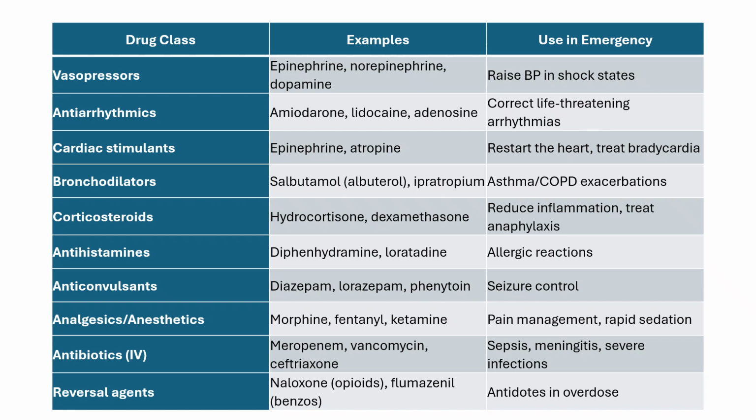Anticonvulsants like diazepam, lorazepam, and phenytoin for seizure. Analgesics and anesthetics like morphine, fentanyl, and ketamine for pain management and sedation. Antibiotics, meropenem, vancomycin, ceftriaxone for sepsis, septicemia, meningitis, and severe infections. And last here in this table are the reversal agents, so that means they are the antidotes, like naloxone for opioids and flumazenil for benzodiazepines.